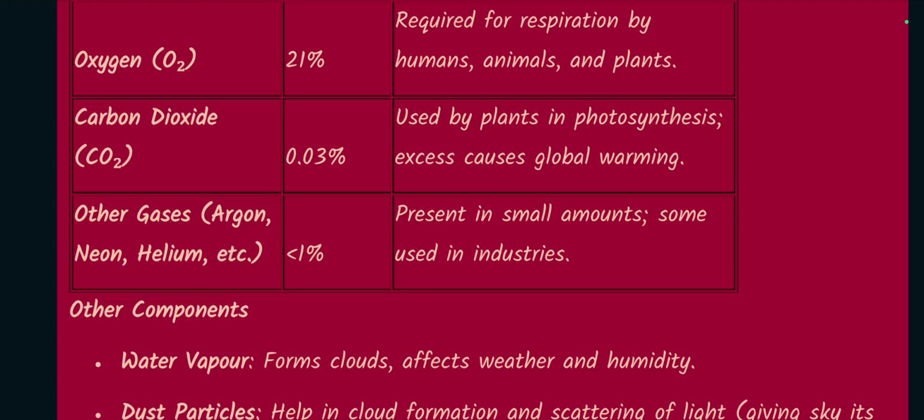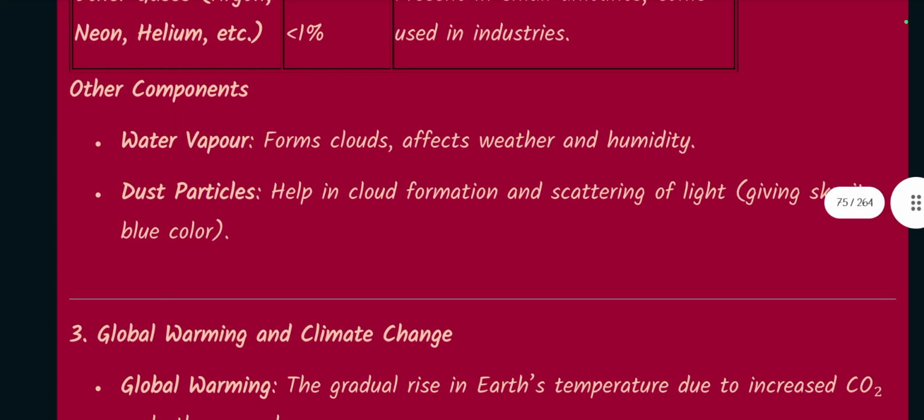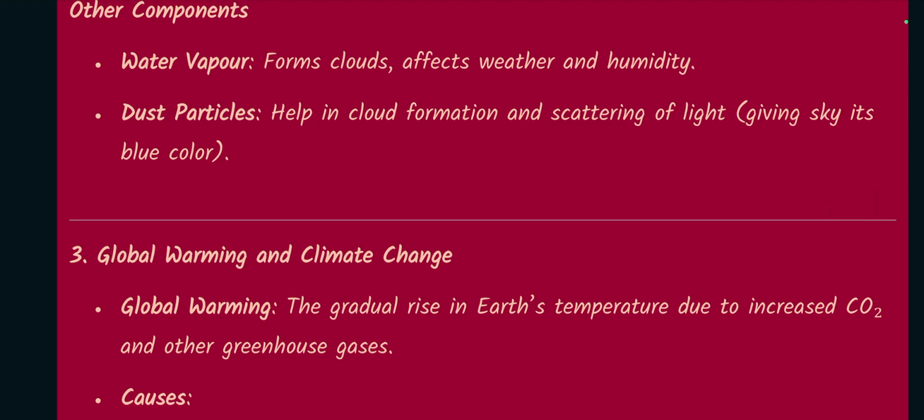Excess causes global warming. Other gases like argon, neon, helium, etc., less than 1%, present in small amounts, some used in industries. Other components: water vapor forms clouds, affects weather and humidity. Dust particles help in cloud formation and scattering of light, giving sky its blue color.